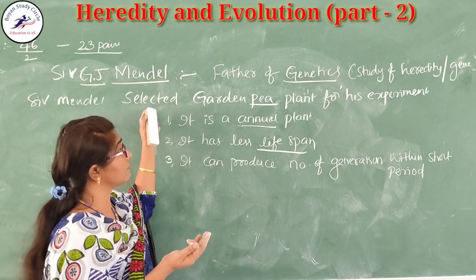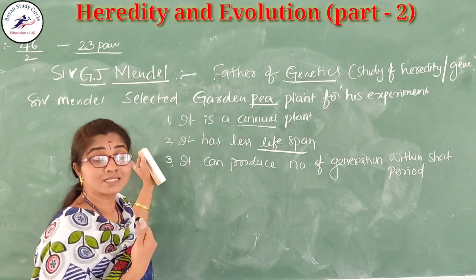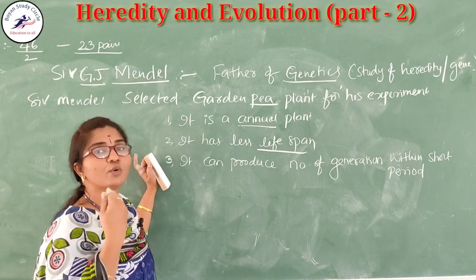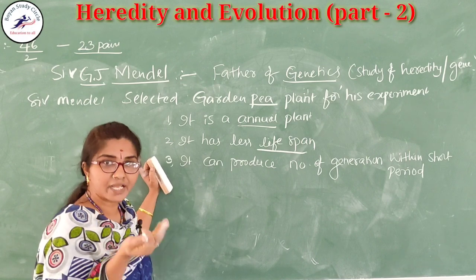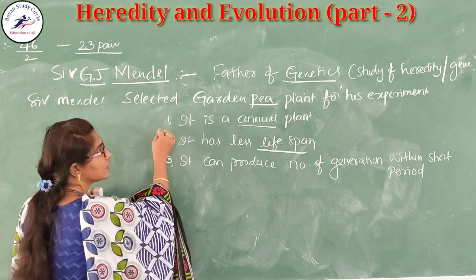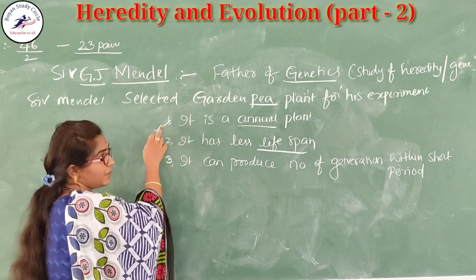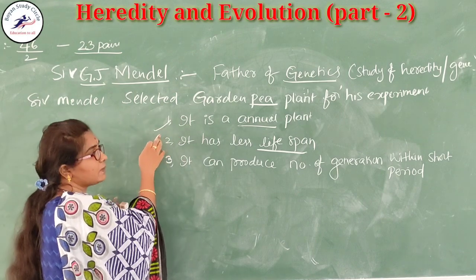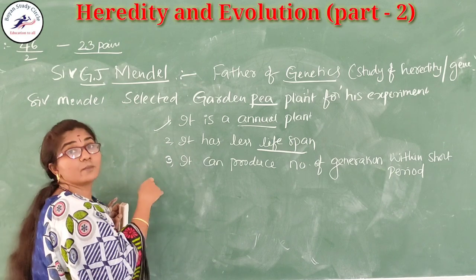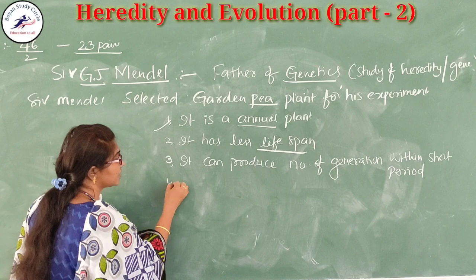So why did Sir Gregor John Mendel want to do this project? Because to know the variations, how the variations occur, how they are formed. So to know that, he selected the annual pea plant, because it is an annual plant, it has a short lifespan, and in less time it can produce a number of generations.